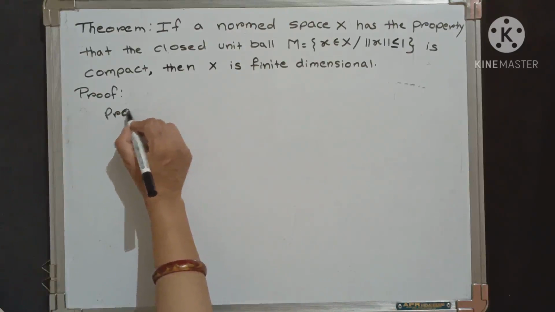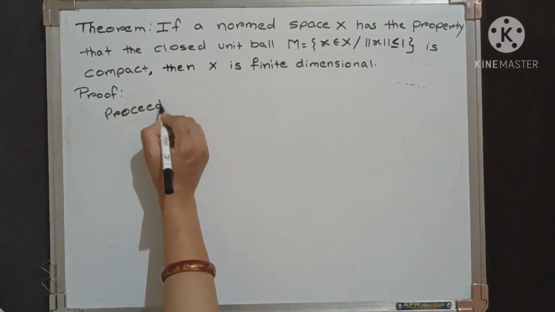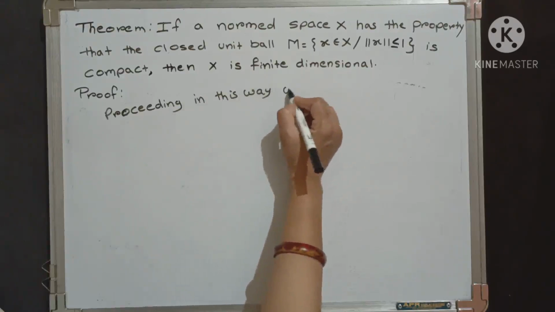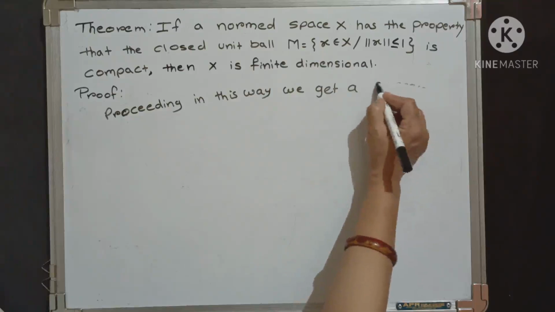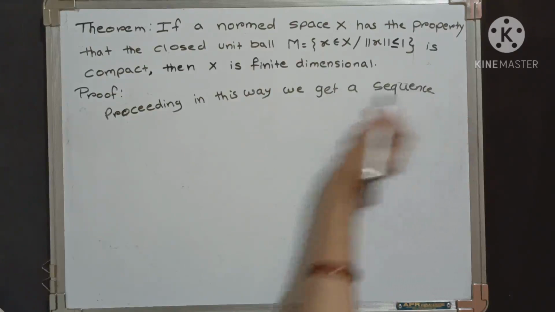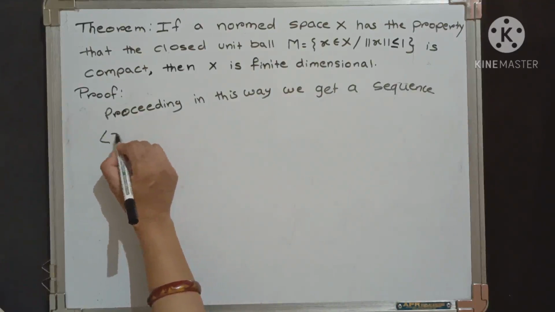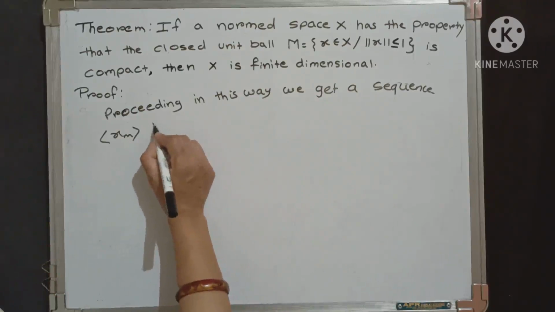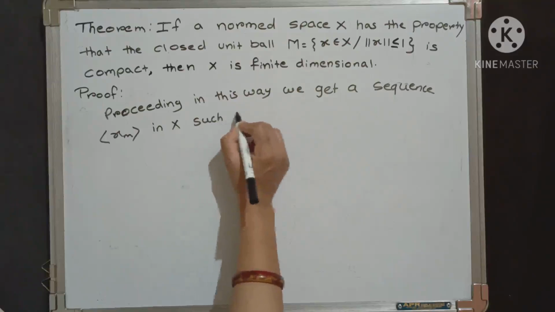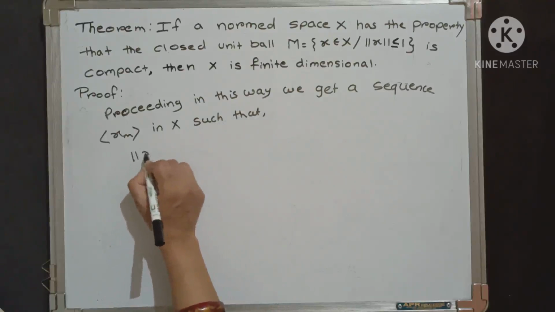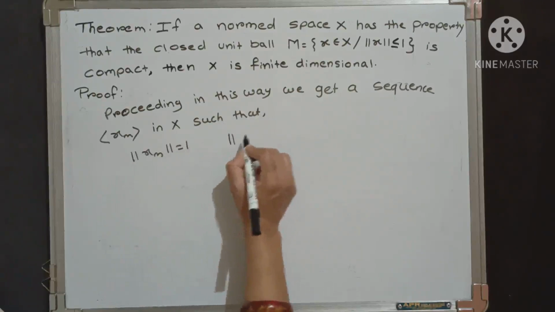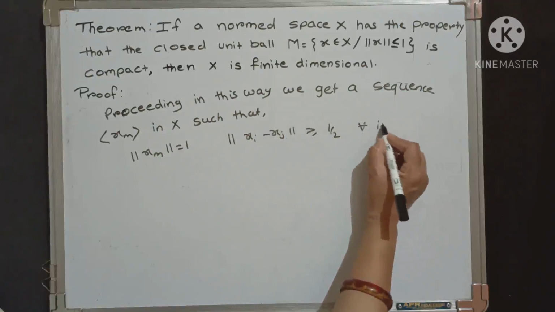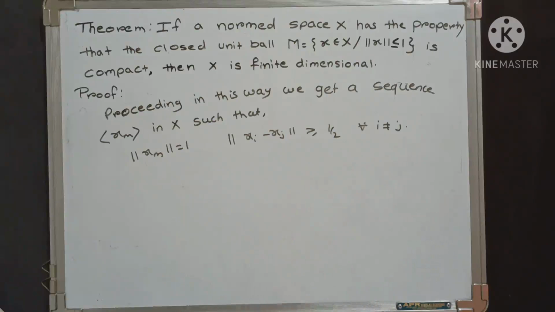Now proceeding in this way, we get a sequence xm, where each xm is an element of capital X, such that norm of xm equals 1 and norm of xi minus xj is always greater than or equal to half for all i not equal to j.